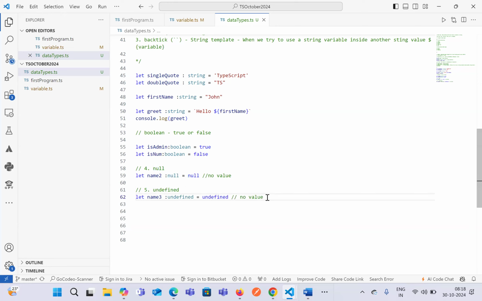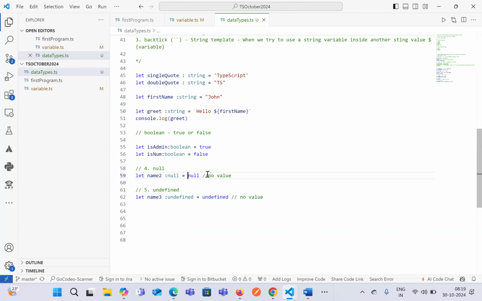Undefined means the variable is having no value. The definition is the same for both: the variable is having no value, in terms of null as well as in terms of undefined. These two will mostly not be used in TypeScript in terms of our test automation. Most of the time we'll be going for number, string, and Boolean. But let's try to understand the difference between null and undefined.